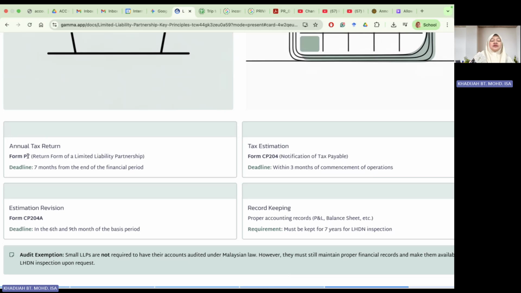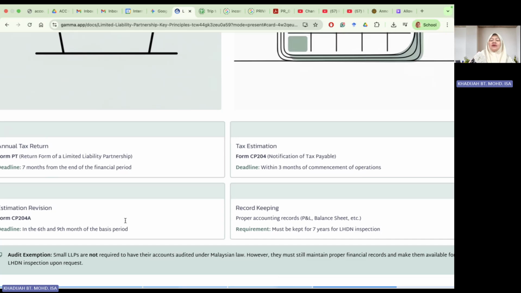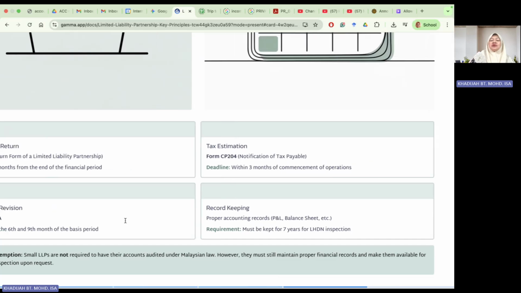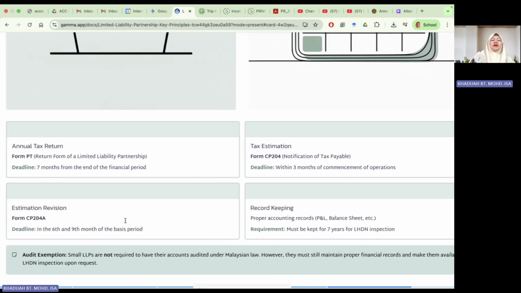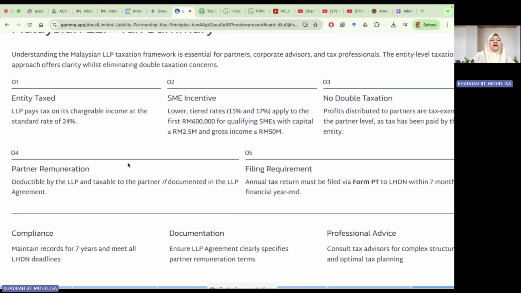Audit exemption: small LLPs are not required to have their accounts audited under Malaysian law. However, they must still maintain proper financial records and make them available for Lembaga Hasil inspection upon request. Okay.